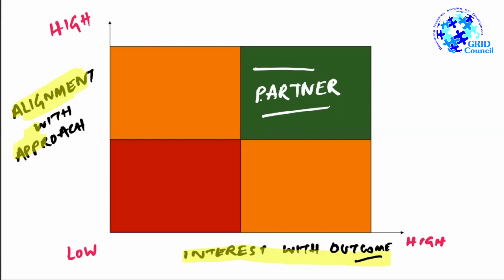But there are stakeholders who are here. That means they are in high alignment with the approach, but they're not interested in the outcome. How do we know if someone is interested in the outcome or not? There are certain markers. One of the key markers is when they are vocal about that outcome. So they have spoken in different forums or different formats that they want this to end. They have committed, verbally at least.